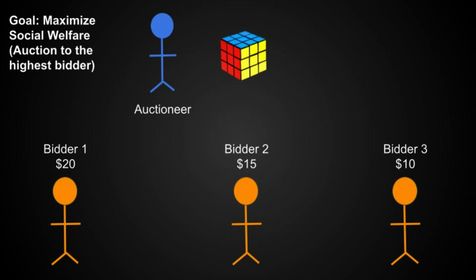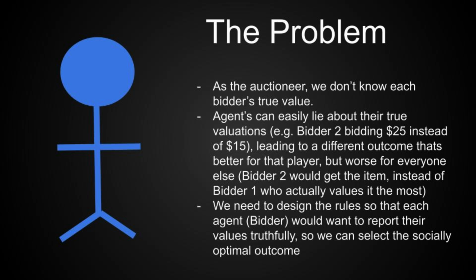In this auction setting for a single item, this means to award the cube to the bidder who values it the most. Ideally, each bidder would simply tell the auctioneer how much they'd be willing to pay for the Rubik's Cube, and then whoever values it the most would win the cube, in this case bidder 1. However, the bidders can easily lie about their true value for the Rubik's Cube. Bidder 2 could say that they value it at $25, in an attempt to convince the auctioneer to award the cube to them instead of bidder 1.